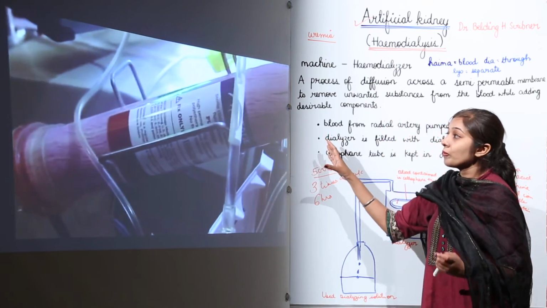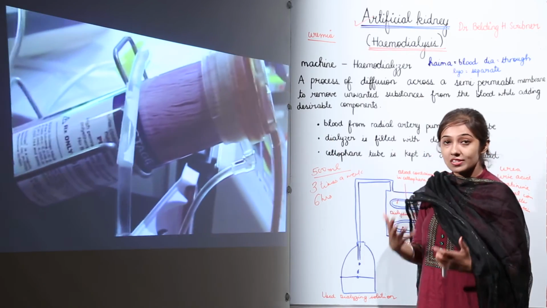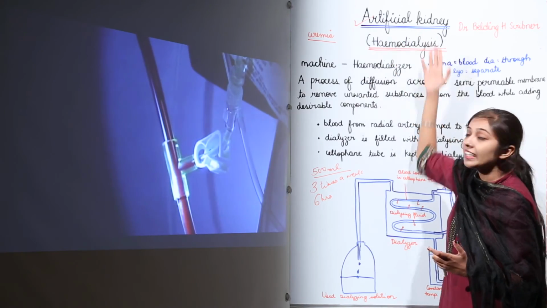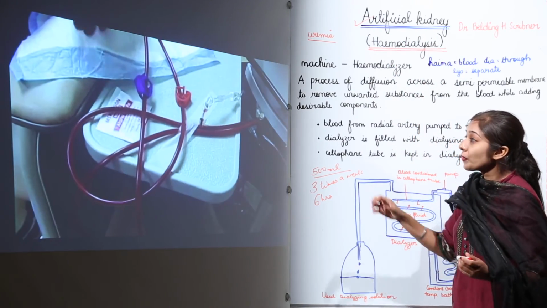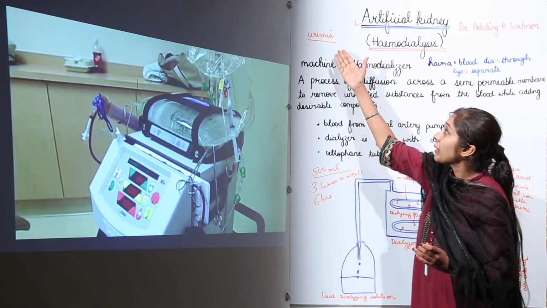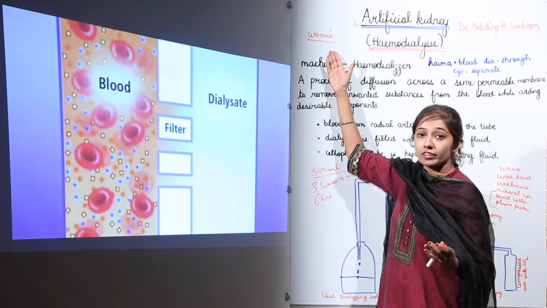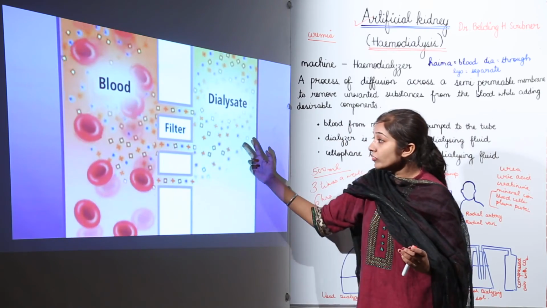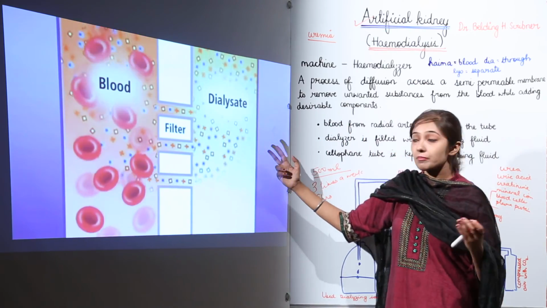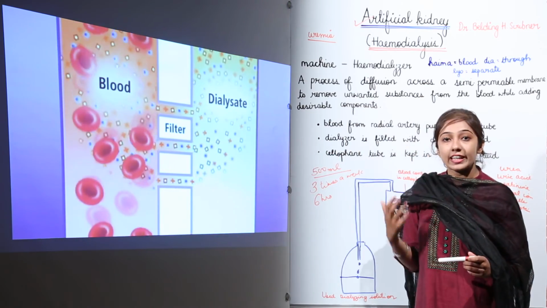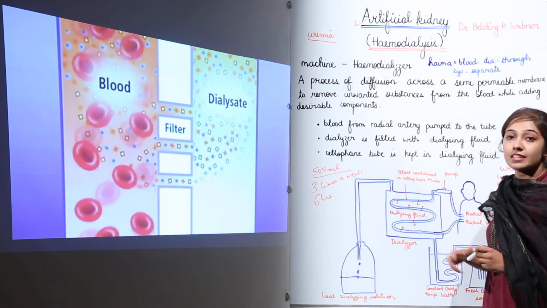This is how you see a hemodialyzer, the artificial kidney as it is commonly known, in hospitals. This is the way by which uremia patients are treated: the toxic components, uric acid, urea, creatinine and some minerals are removed, and the purified blood is sent back to the patient's body through the radial vein, as we have seen in this image also.